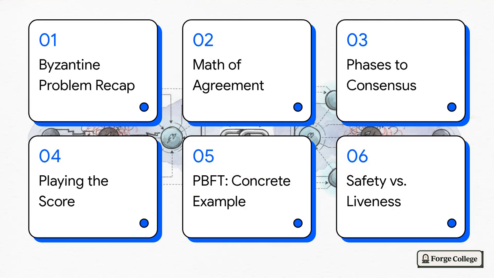Here's our blueprint for today. We've got a quick recap of the Byzantine problem, followed by quorums and the math of agreement. Then we'll hit the 3 phases to consensus, state machine replication, a concrete PBFT example, and wrap it all up with the trade-offs between safety and liveness. Now, to make sense of all this distributed systems math without our heads spinning, we're going to use an analogy throughout this explainer. Think of a slightly chaotic symphony orchestra. Trust me, it's going to make these concepts click right into place.